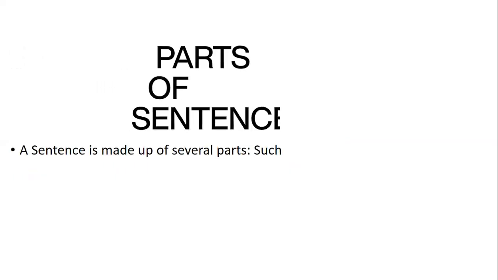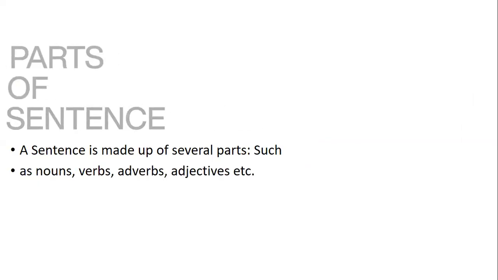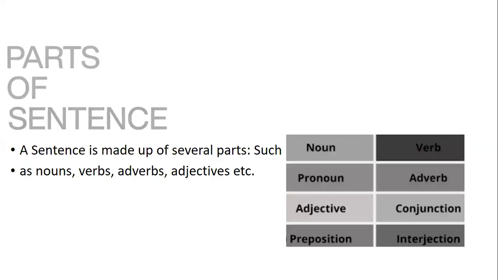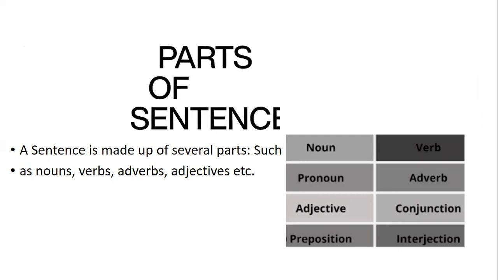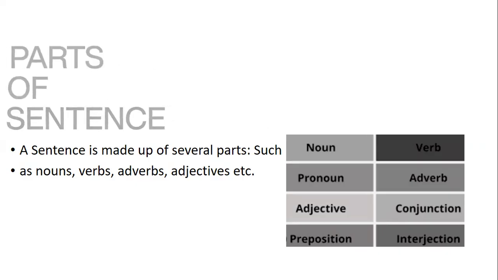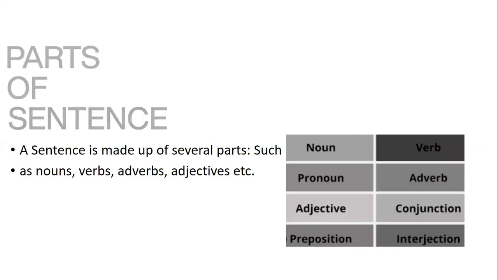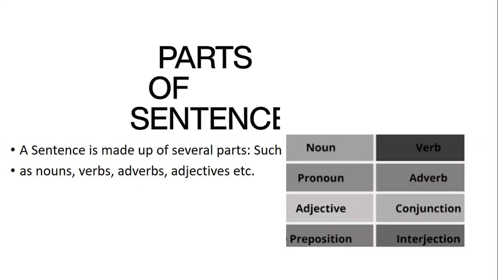So a sentence has parts. A sentence is made up of several parts, such as nouns, verbs, adverbs, adjectives, etc. Throughout our journey, we'll go through each and every term in detail. We are going to discuss nouns, verbs, their types, how to use them, how to identify which is a noun and which is a verb.